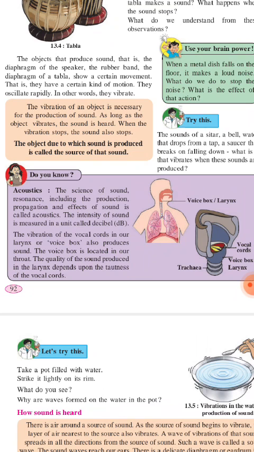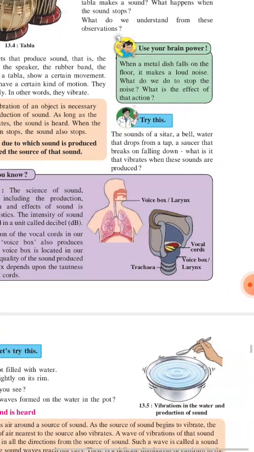The object due to which sound is produced, whatever object produces a sound, is called the source of sound. For example, in case of a speaker, the speaker is the source of sound. In case of a TV, the TV speaker is the source of sound. In case of a mobile, the microphone is the source of sound. The object which produces a sound, from wherever sound is generated, is called the source of sound. The sound of a sitar, a bell, water dripping from a tap, a saucer that breaks on falling down. What vibrates when these sounds are produced?